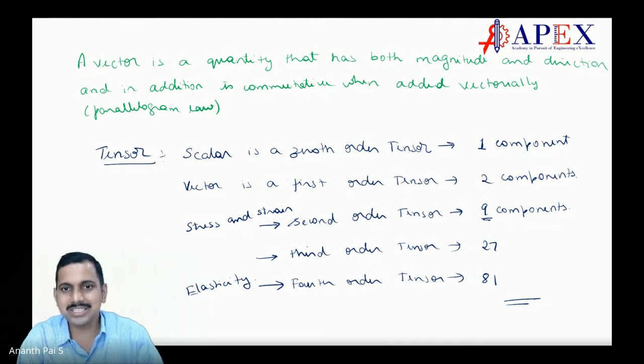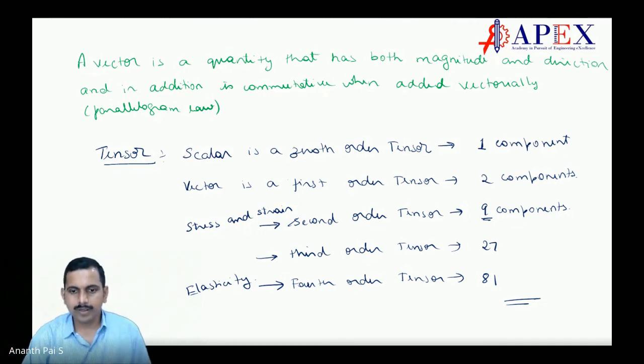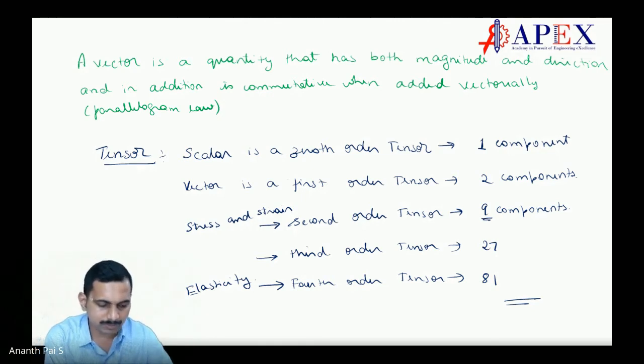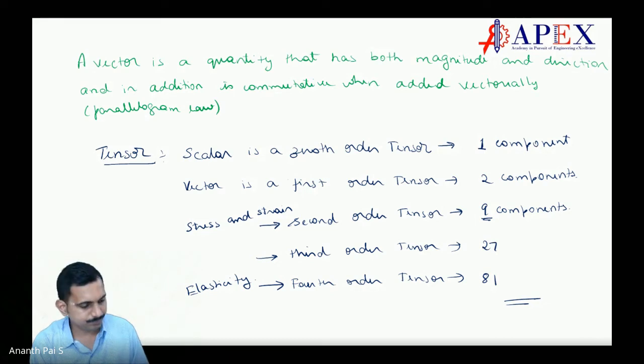How things happen, we will see when we go to strength of materials, but anyhow I'll give you the introduction now itself. This is one of the interview questions a lot of people ask, whether stress is a vector or a scalar. If a person says vector, he's wrong. If he says scalar, he's wrong. Stress is a tensor. Write this down and tell me when you finish. Elasticity is also a tensor.